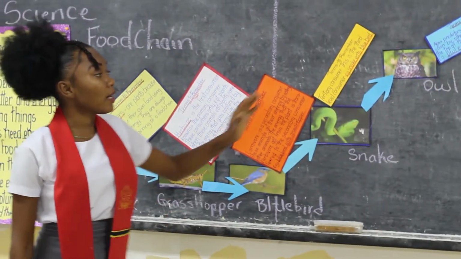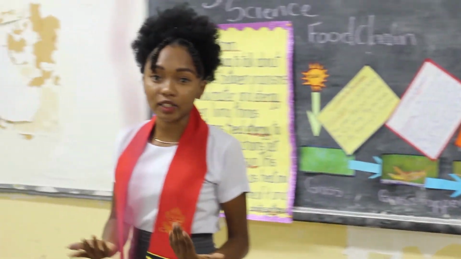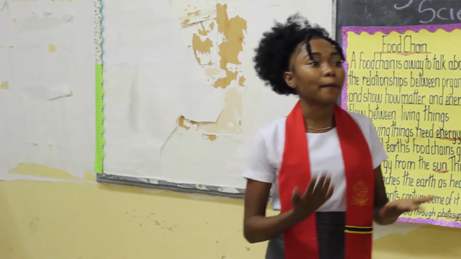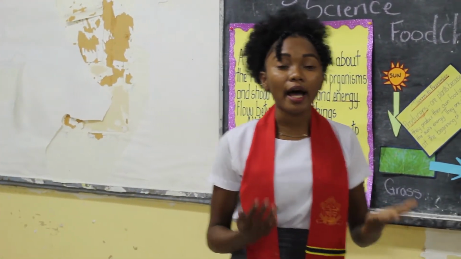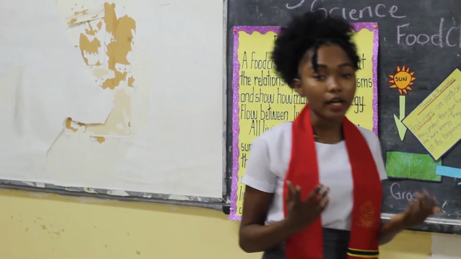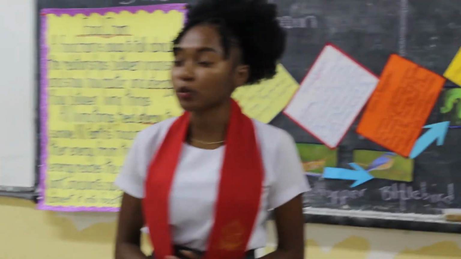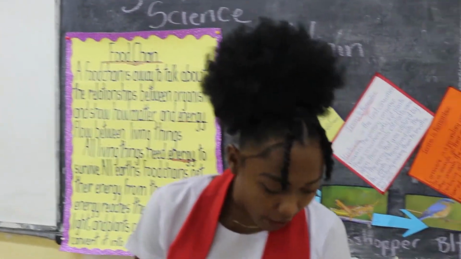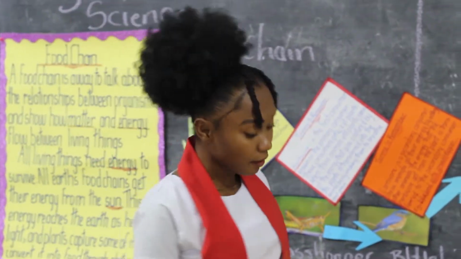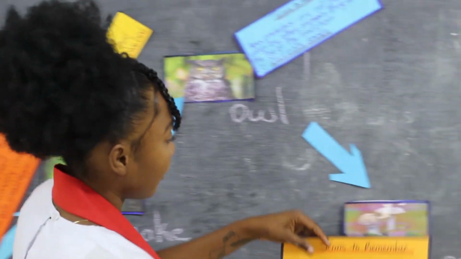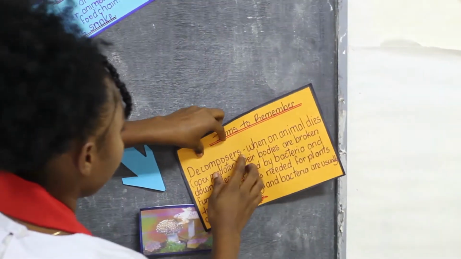Okay? Now, when an apex predator dies, or when an animal dies, their body is decomposed by bacteria and fungus. Now, these are called decomposers. What are they called? Decomposers. So, we have the example of mushroom there, and we're going to have decomposers here.